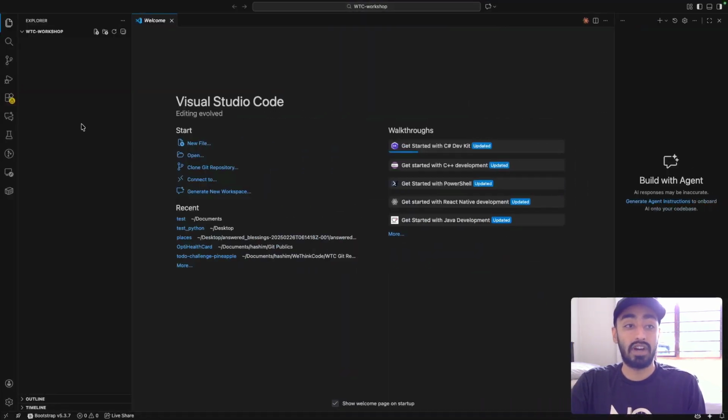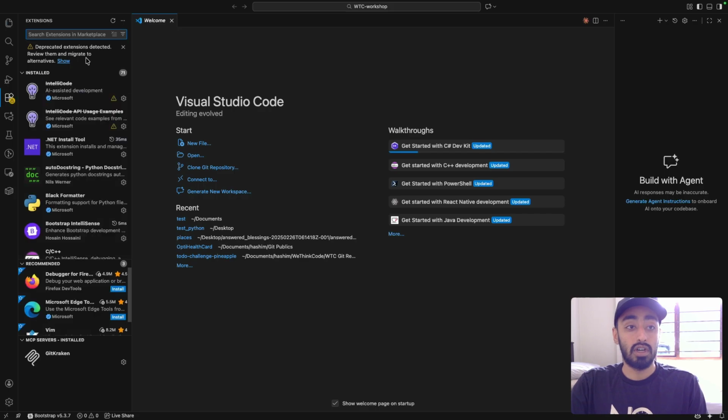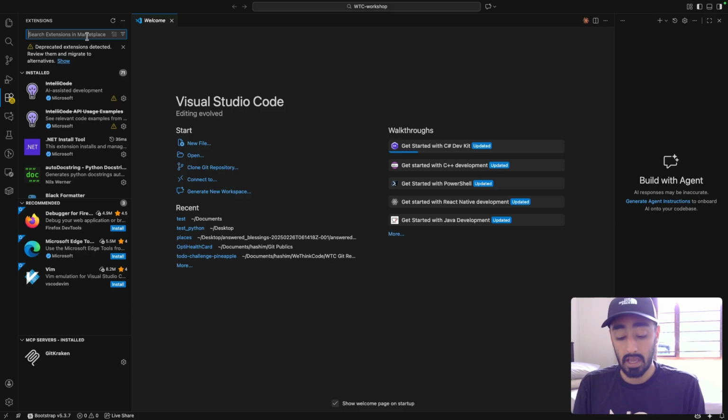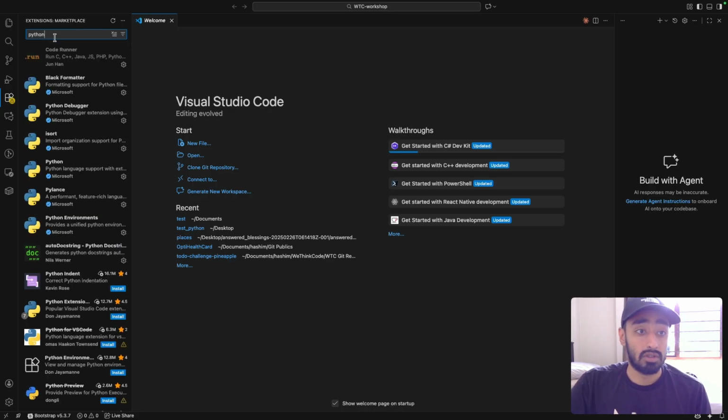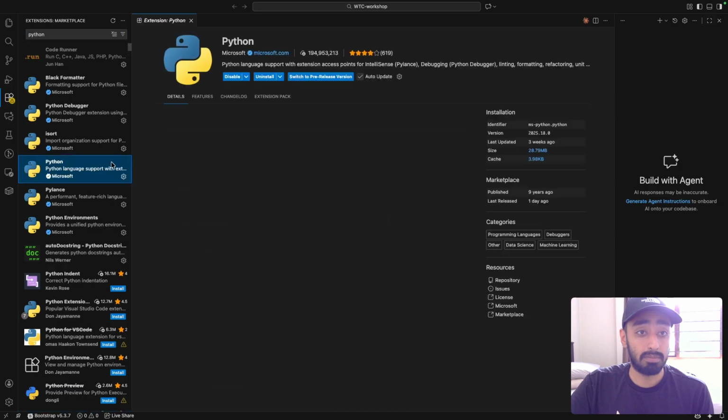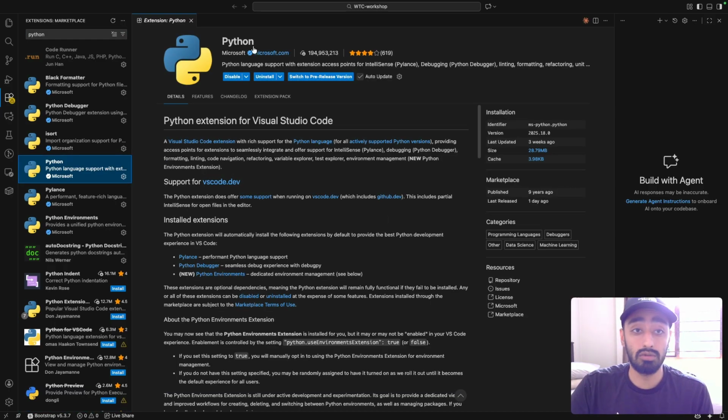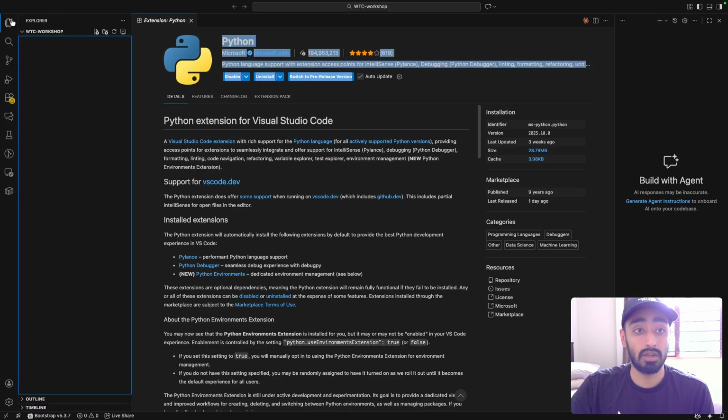And just a word of advice for those of you that have freshly installed Visual Studio Code: please try and install Python on your system if it is not already there. And it might be a good idea to also install the Python extension. So once you search for the Python extension, we can see here's the Python extension, and we would like you to download the official Microsoft Python extension if you are grabbing the extension. Awesome. And then we can move on to the next step, which is creating our file.